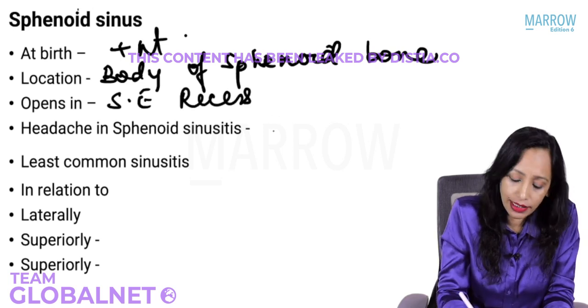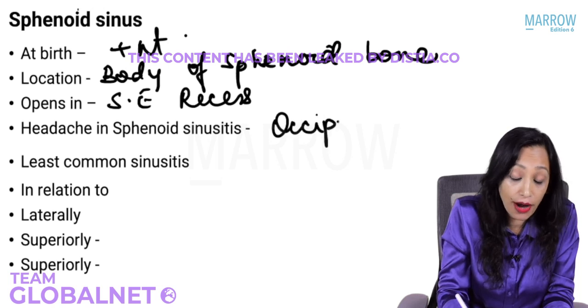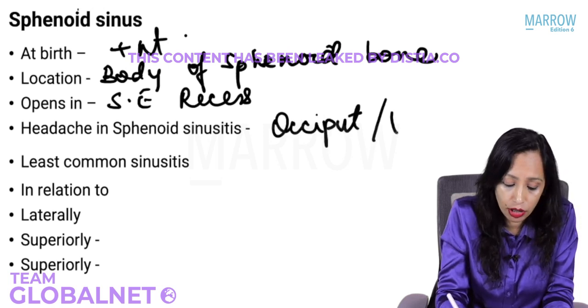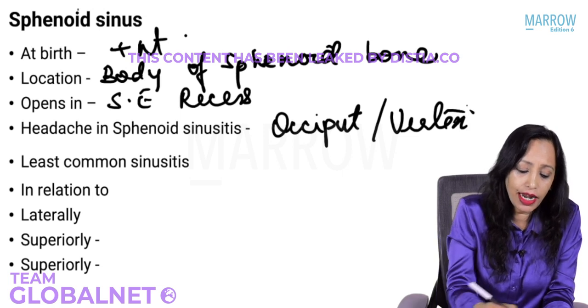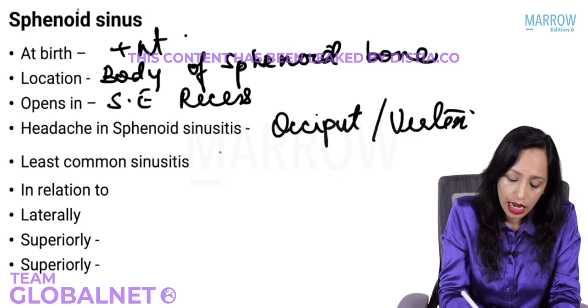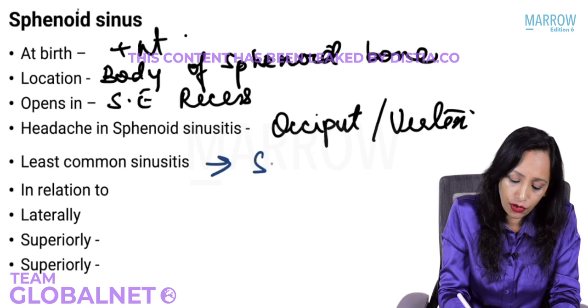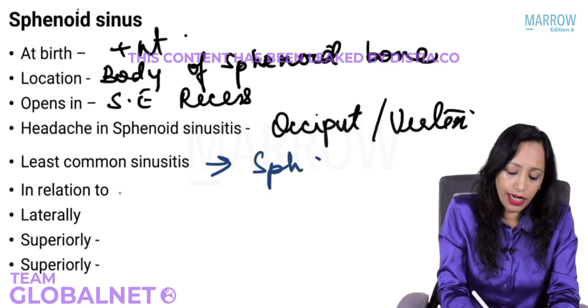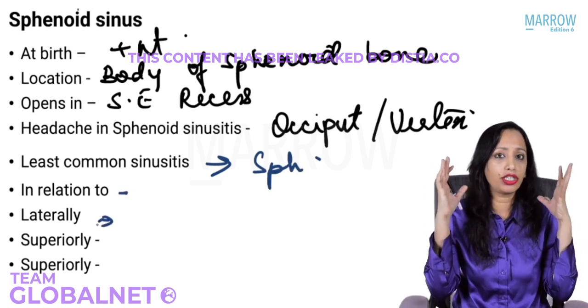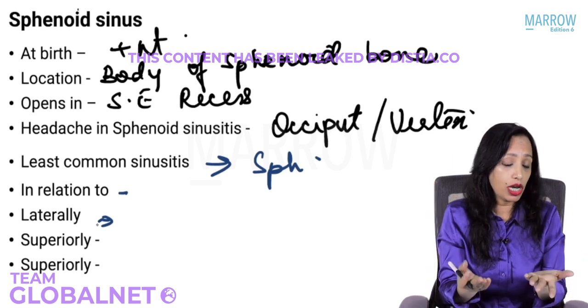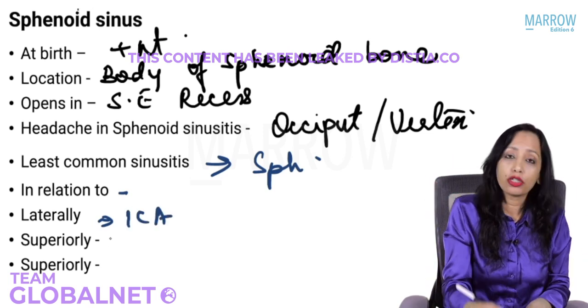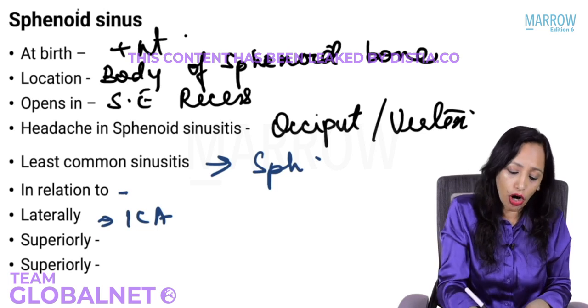Headache of sphenoid sinusitis is referred to the occiput. You have to tell all this before I tell you occiput or the vertex. Quickly tell me, what is the least common sinusitis? Yes, the least common sinusitis is sphenoid sinusitis. It is in relation to what laterally? You will have to tell me. Yes, internal carotid artery. Superiorly, yes, the optic nerve.